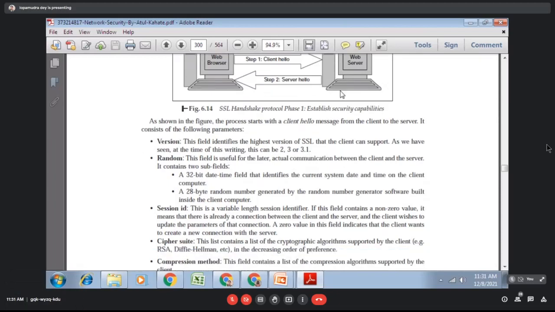Now random. This field is useful for the later actual communication between the client and server. So one random number will be shared.